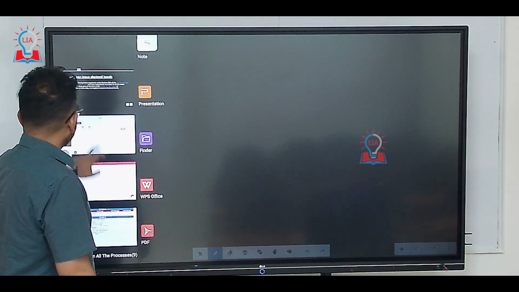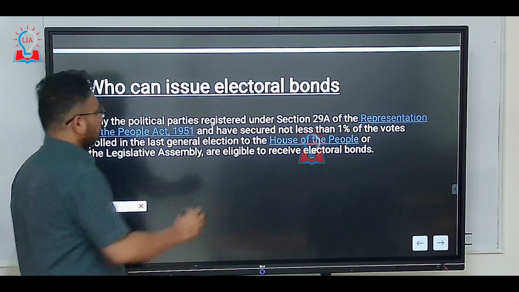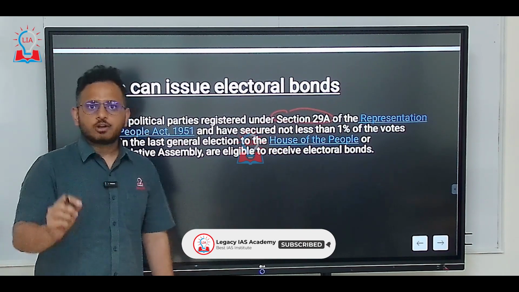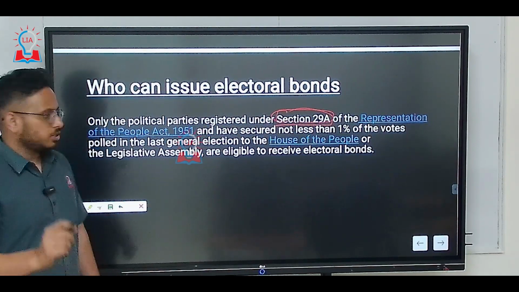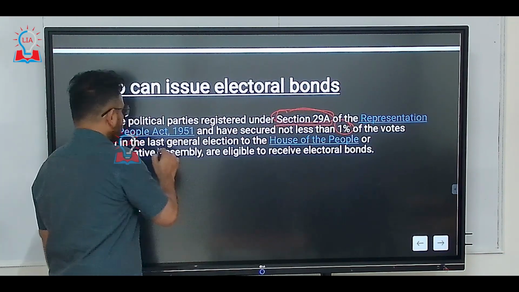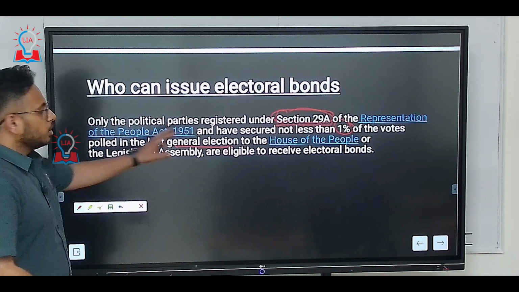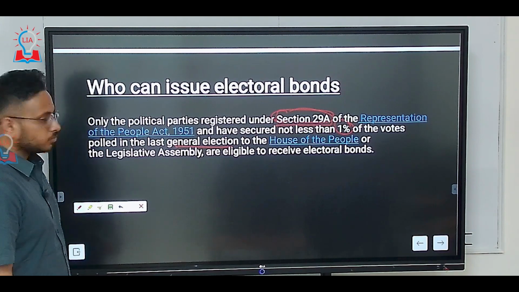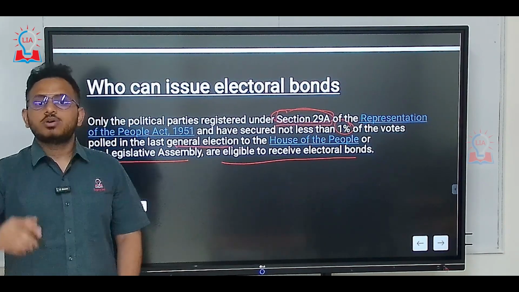It does not mean that all political parties can come up with the electoral bonds. Only those political parties which have been registered under section 29A of the Representation of People's Act, RPA Act of 1951, and who have not secured less than 1% of the votes in the general election, not secured less than 1% of the votes to the parliament, in the parliamentary election, and also to the legislative assembly, are eligible to receive or give out electoral bonds.